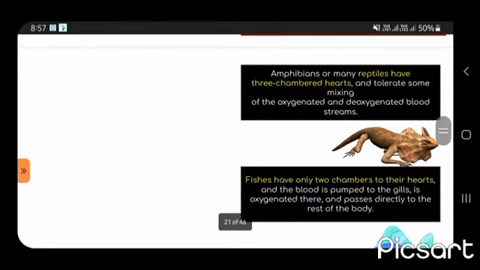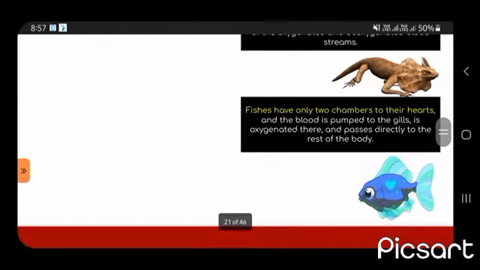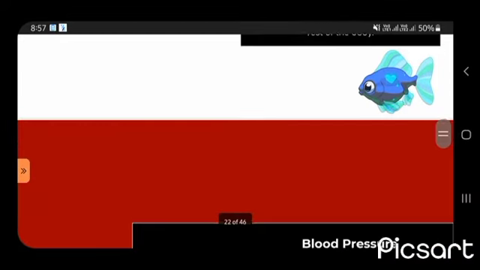Amphibians and many reptiles have 3-chamber hearts and tolerate some mixing. Fishes have only 2 chambers to their hearts and the blood is pumped to the gills.